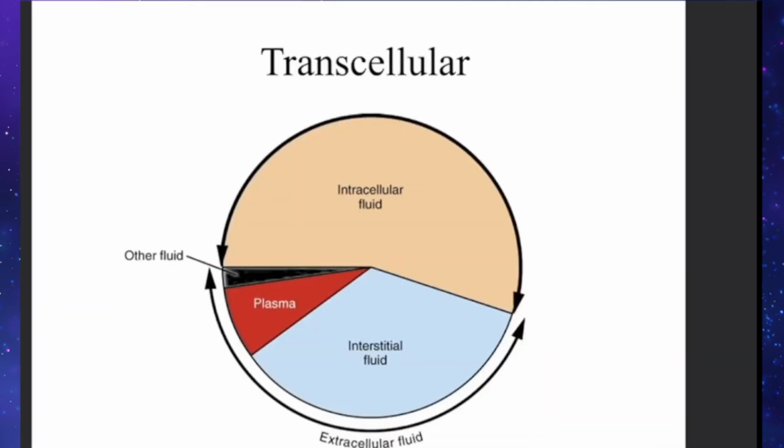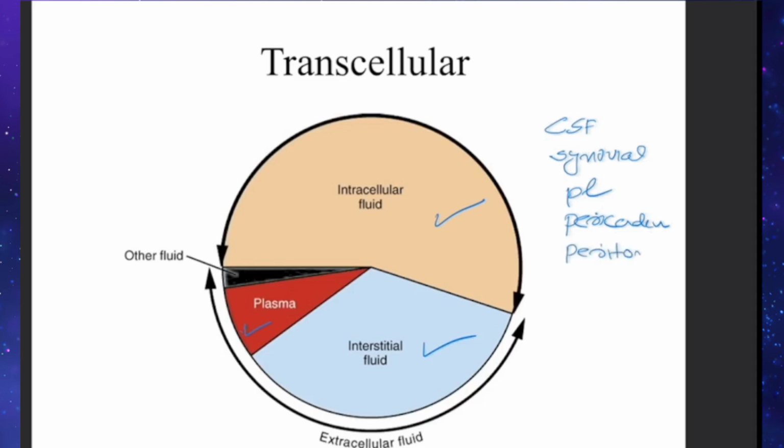Even though we have divided the fluid into intracellular, interstitial and intravascular, intravascular is the plasma. Plasma is the blood devoid of the cells. There is a small other contribution called other fluids. So what are the other fluids? This includes the CSF, fluid in the synovial cavity, in the pleural space, the pericardium, and the peritoneal cavity.